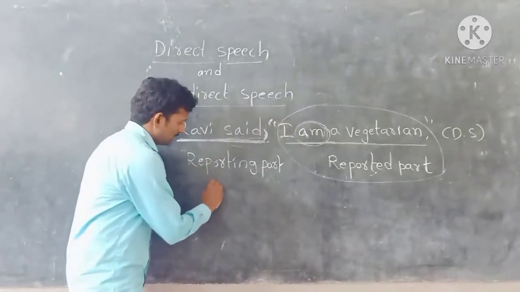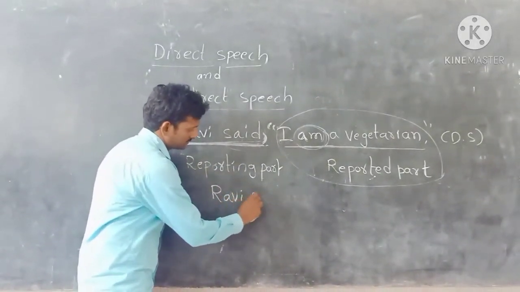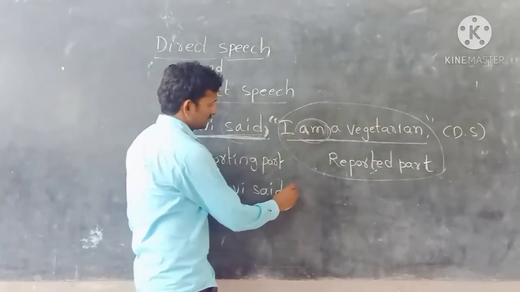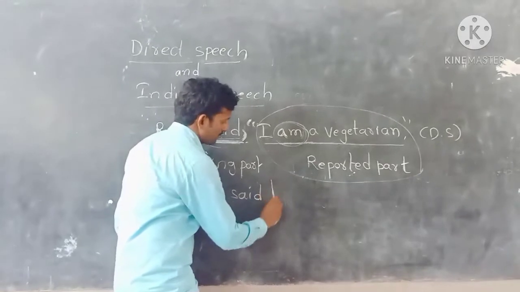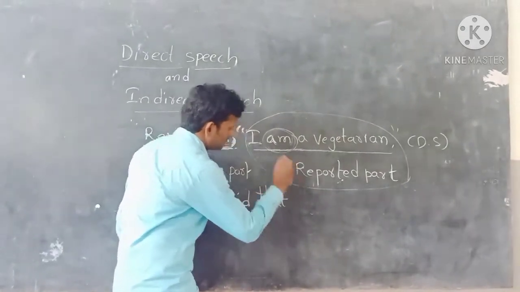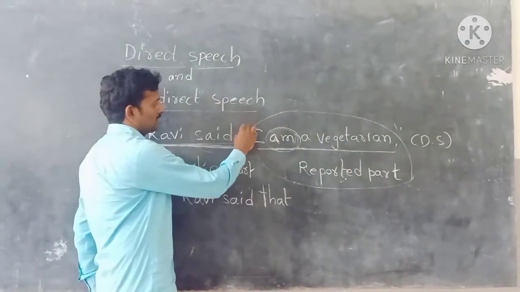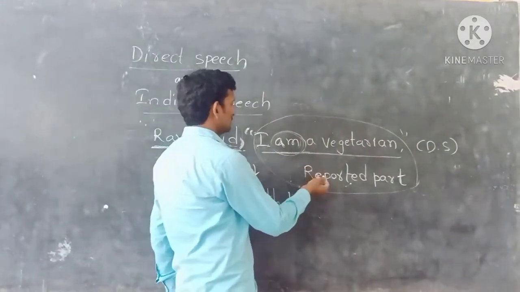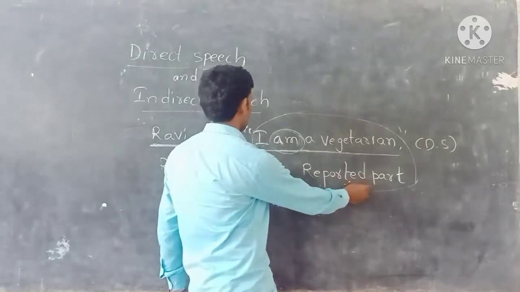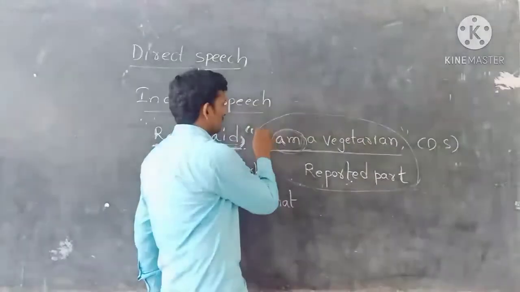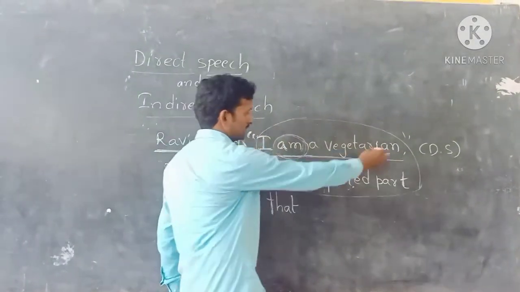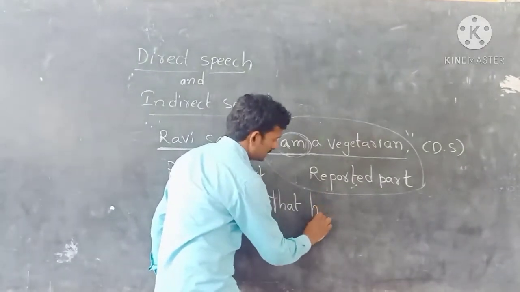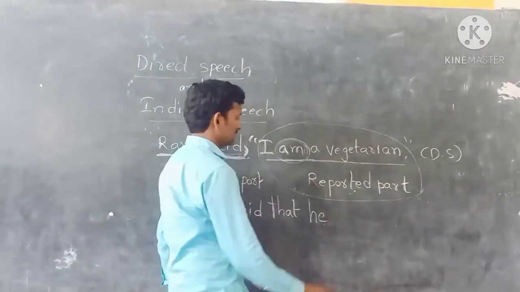Here, Ravi said, we should write the conjunction that instead of the comma and quotation marks. Then we have to convert the reported part. Here I is the first person in direct speech. It is changed to third person in indirect speech.